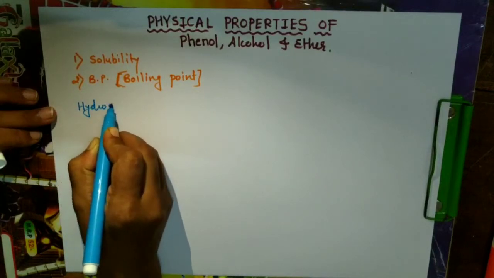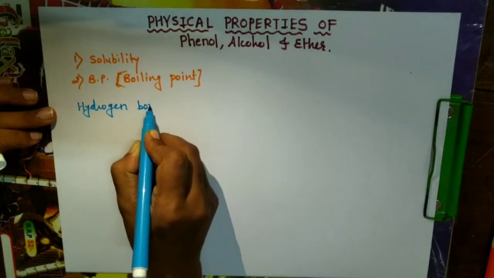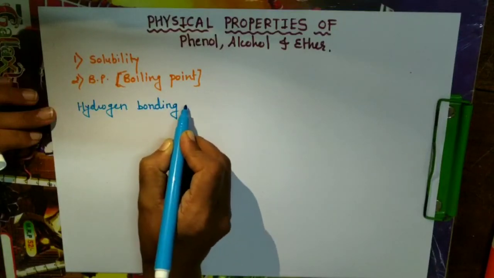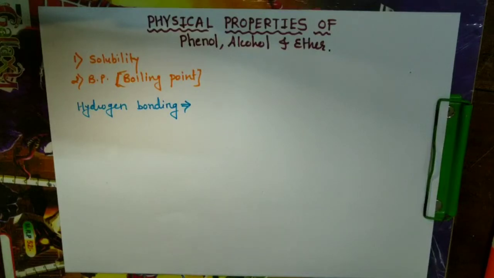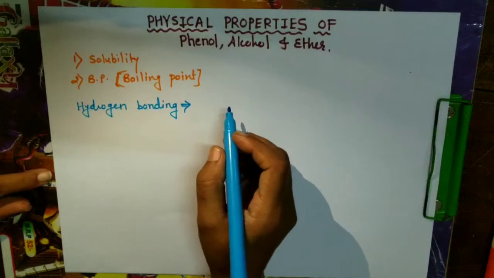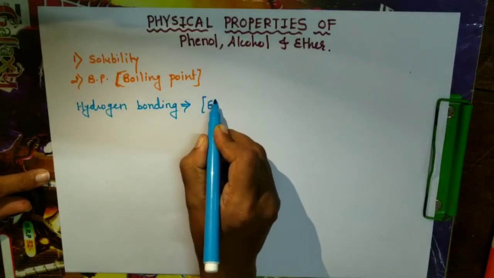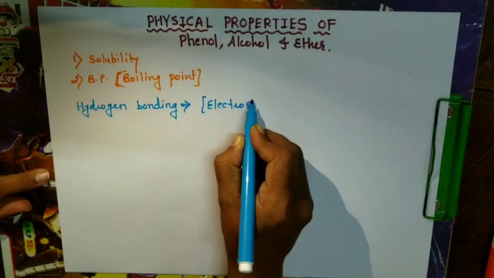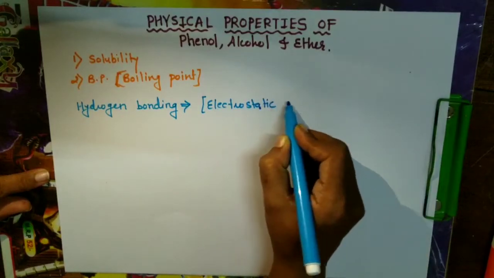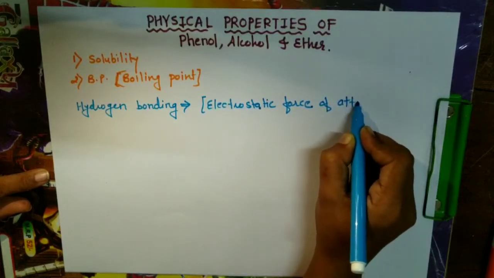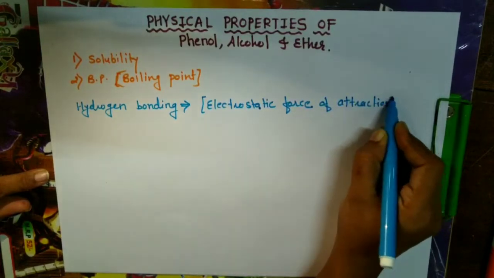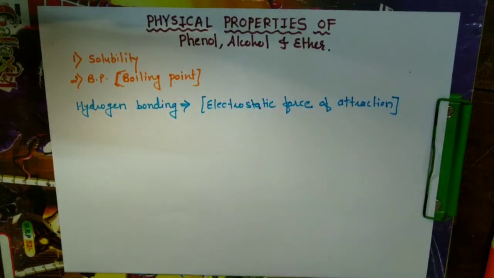Hydrogen bonding is a weak electrostatic force of attraction. It is an electrostatic force of attraction between the molecules or within the molecules.